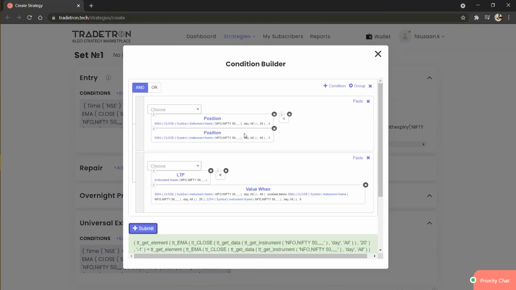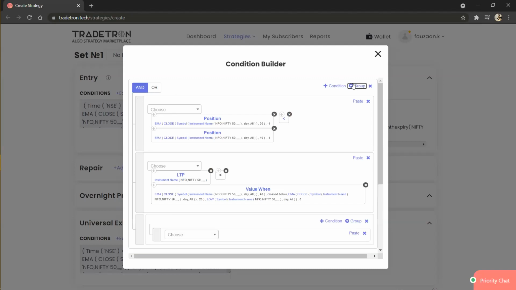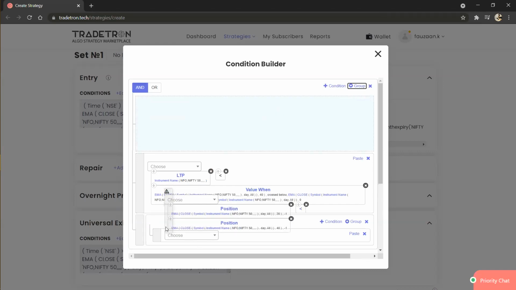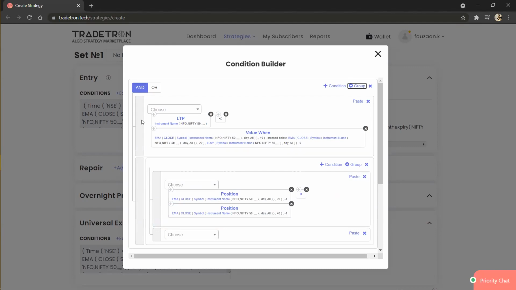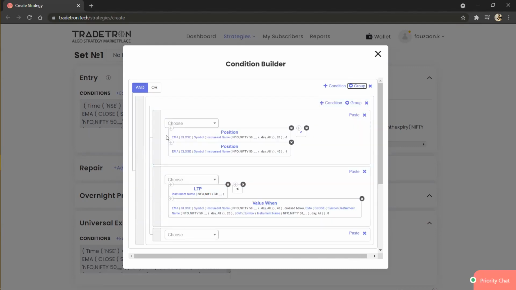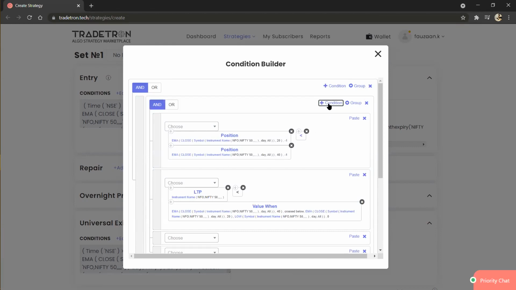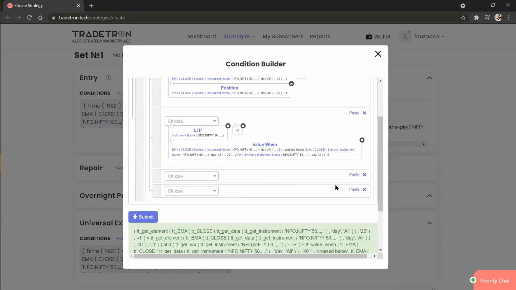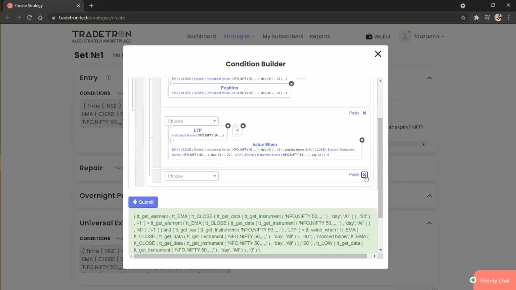So by this you can create like this, and you can even create a PNL based condition with these conditions. As you all know, PNL can't be in AND. So what we are doing here is we will create a group. You can look closely at how to create a group. You just have to click on this group button, and after that drag and drop your conditions here. Then click on the condition once and you will see this AND/OR gate. Select AND because we want both of these conditions, and delete the extra condition box.